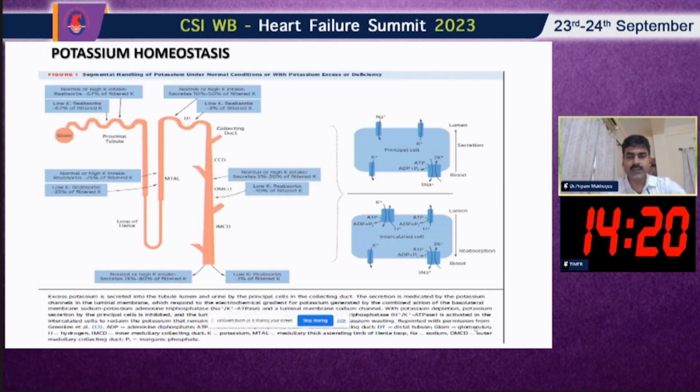So, this is a slide we go through in our internship and during our medicine MD course. This is the distal cortical collecting duct, with the principal cell and the intercalated cell, which are involved in potassium homeostasis. These are the sodium potassium ATPase channels on the basolateral side, and sodium channels on the luminal surface.